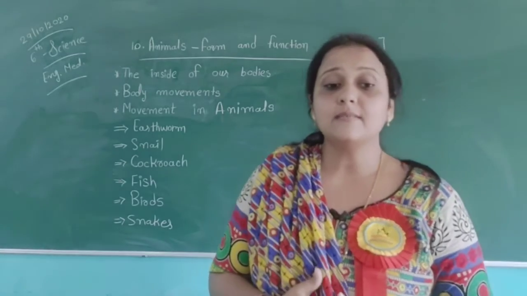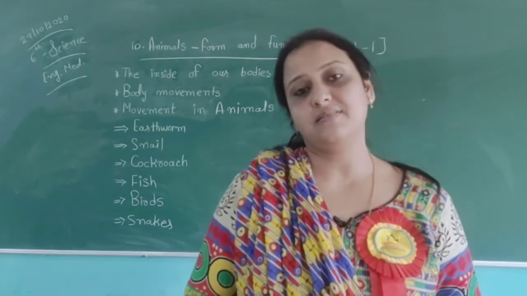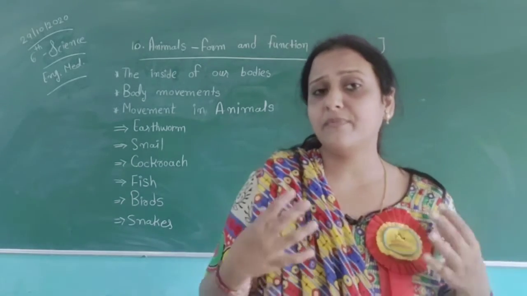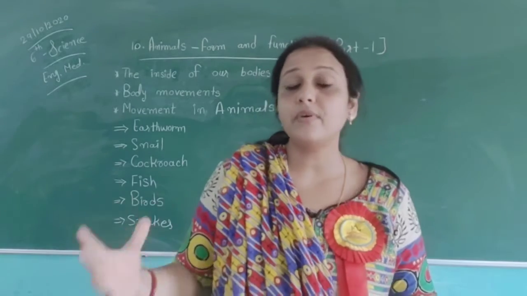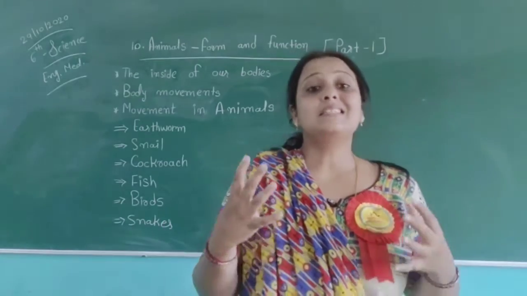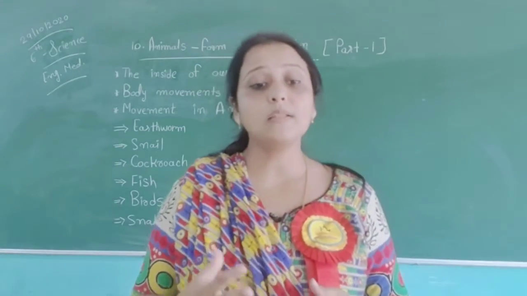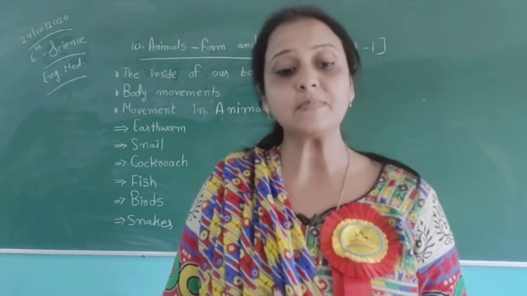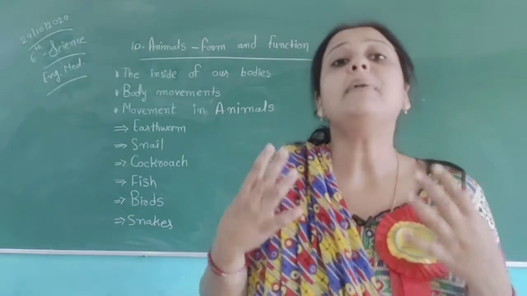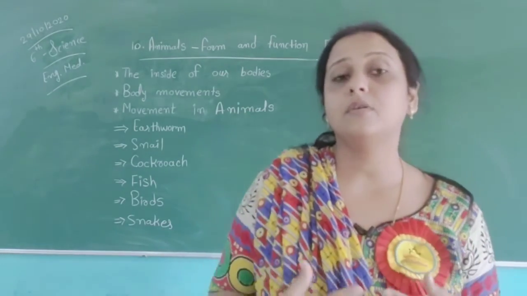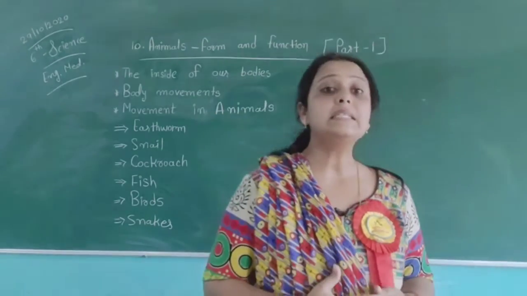All living organisms are made of tiny structures. As I said, in our body we have different structures of body parts and different functions. These tiny structures are called cells. Depending on the number of cells, organisms are either unicellular or multicellular. In our body structures, we have unicellular and also multicellular.